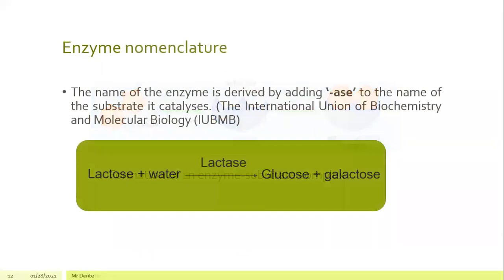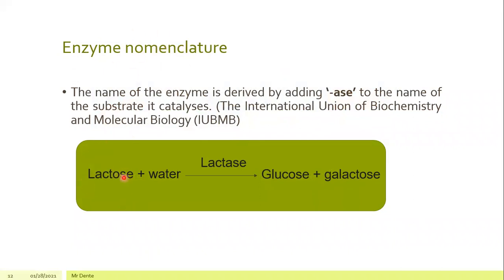All right. Next, moving on to the enzyme nomenclature. So the name of an enzyme is derived by adding ASE to the name of the substrate. I will show you an example later. And this is the principle of enzyme nomenclature by the International Union of Biochemistry and Molecular Biology.